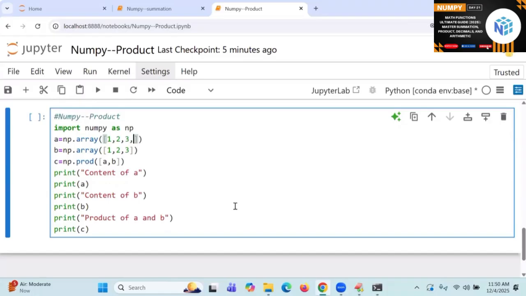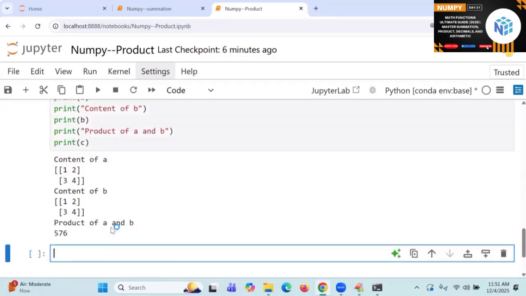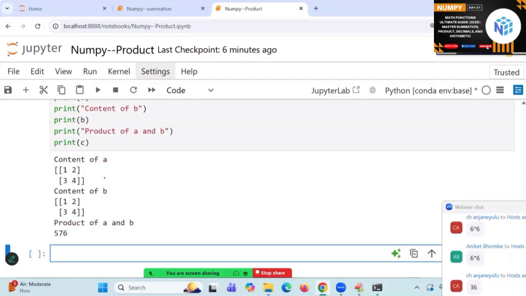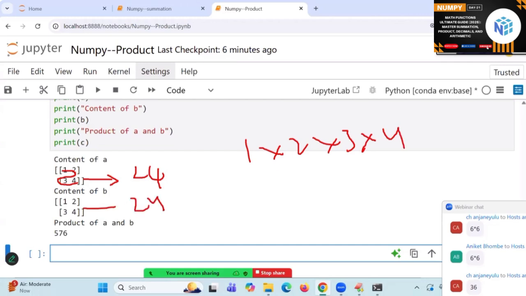Let us go to 2D. 1 to 4, dot reshape of 2 comma 2. Here I am going to write reshape of 2 comma 2. Be careful about it, I am writing product, carefully follow. I did not mention the axis. What will be the product of it? Start: 1, 2, 3, 4. What is the answer coming? 24, 1 into 2 into 3 into 4. And for the other one also 24. 24 times 24 is going to be 576.